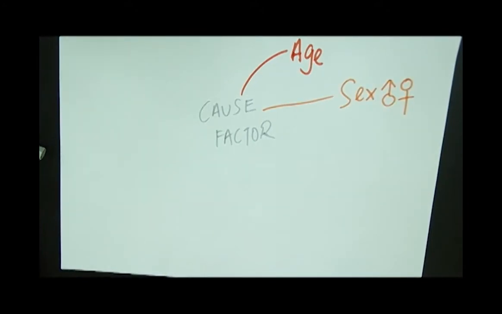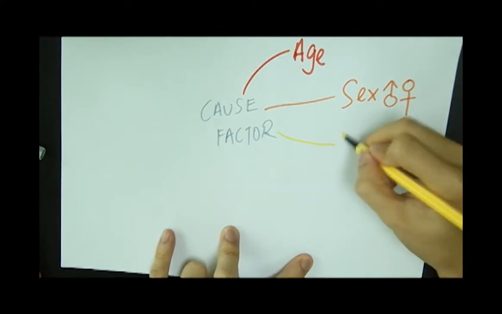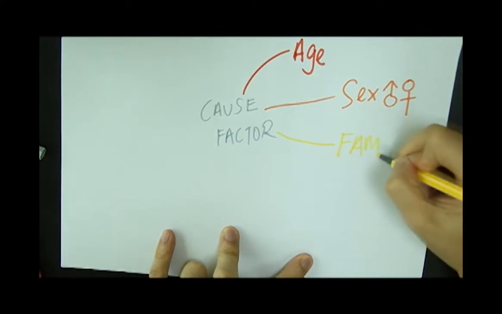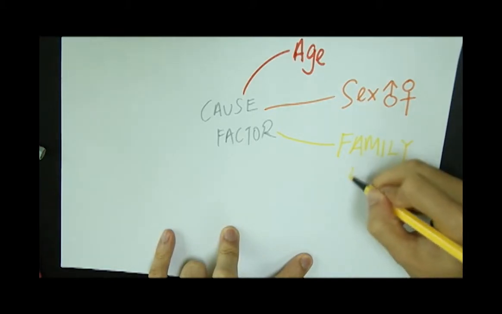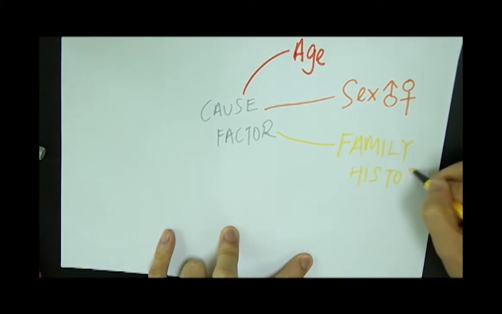Sex and osteoporosis. Women have a higher rate of osteoporosis than men, but both men and women can develop bone loss. Family history and osteoporosis. A person with a parent who had osteoporosis is at increased risk of developing bone loss.